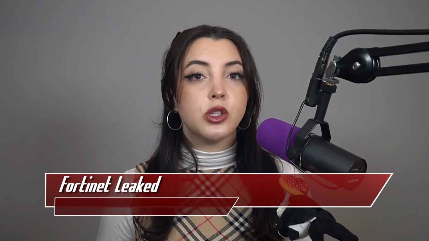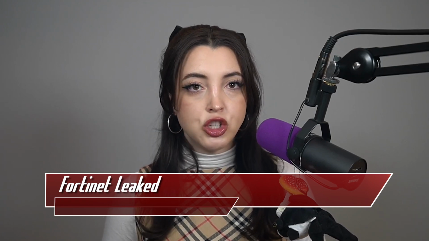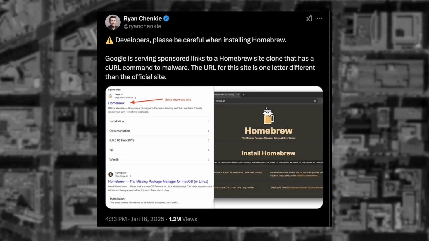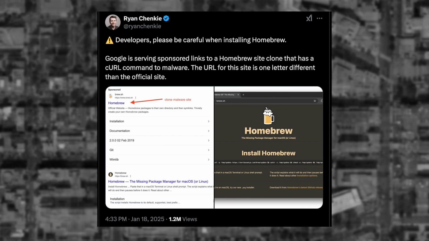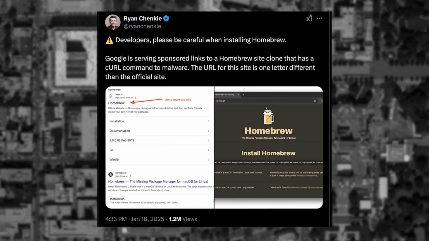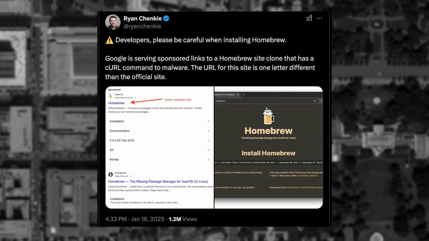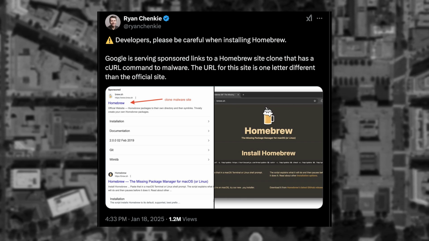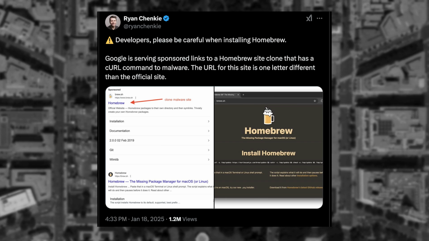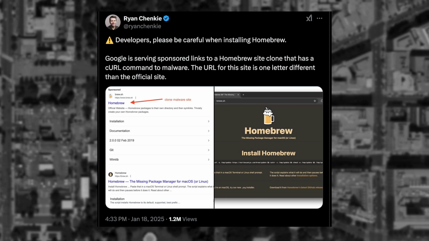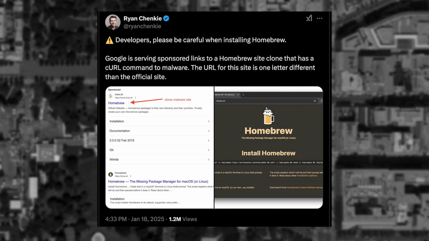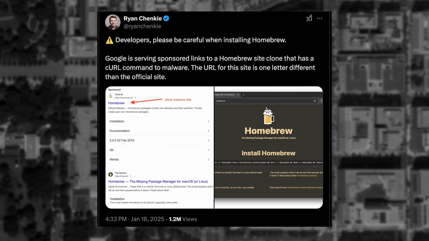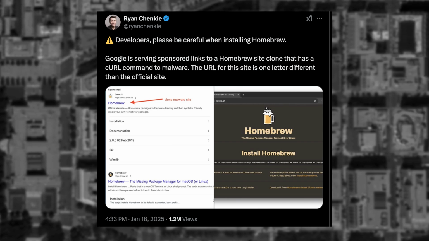The original blog post about Google credential stealing was published on January 15th, but on January 18th, a thread on Twitter took off showing that the same final URL hiding scheme was being used to target developers, specifically developers looking to install Homebrew, a very common Mac package management system. They would be advertised a website that looks like Homebrew, but the redirect URL actually had an extra letter in it. Running the instructions to install this expected version of Homebrew actually installs malware on the computer.